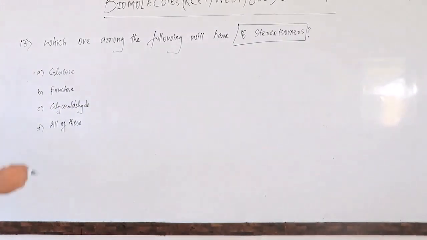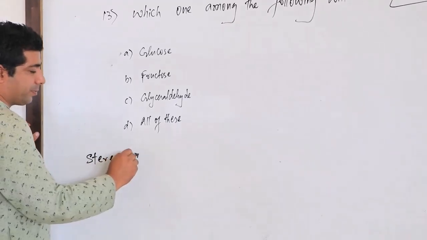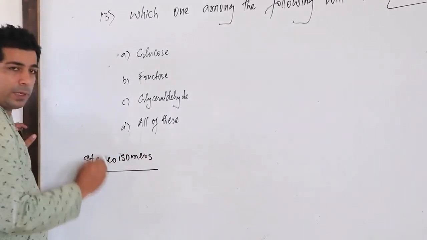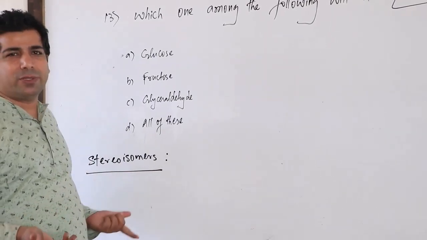Stereoisomers. Obviously, isomers will have the same molecular formula. Everybody knows about it.